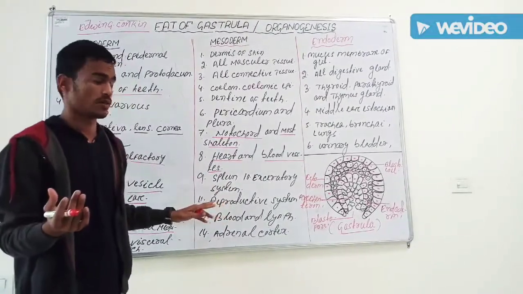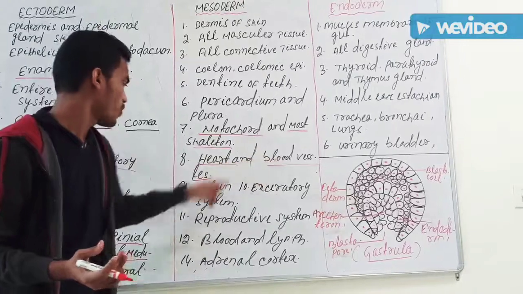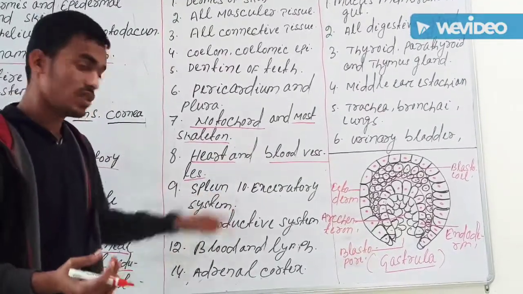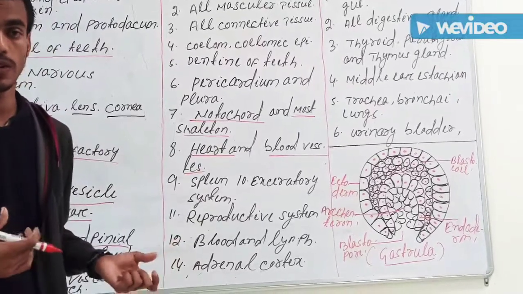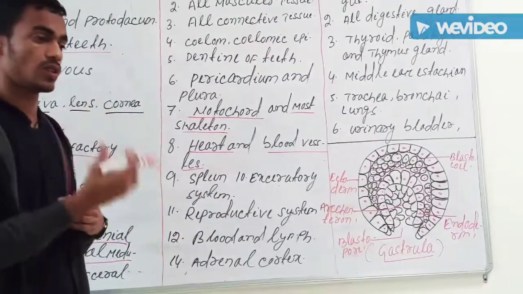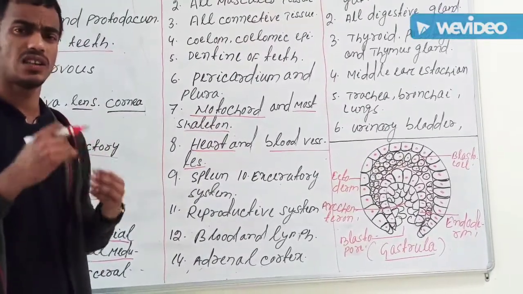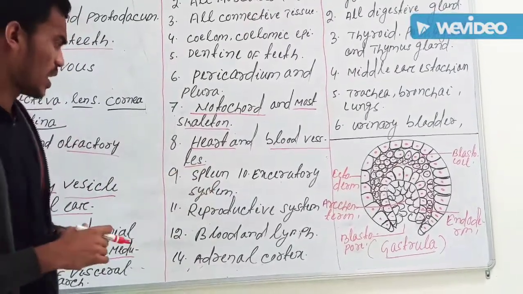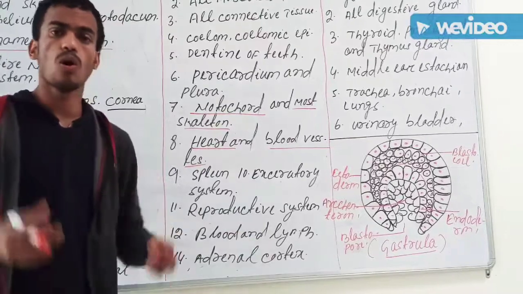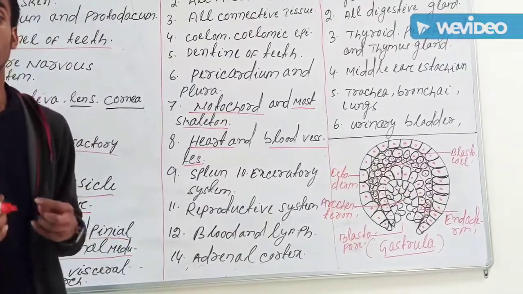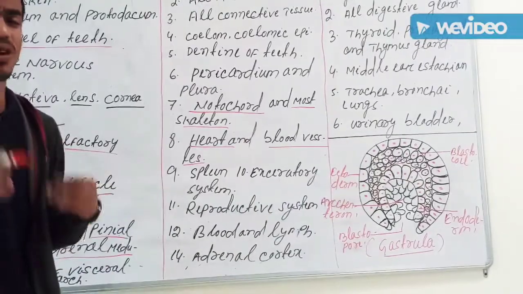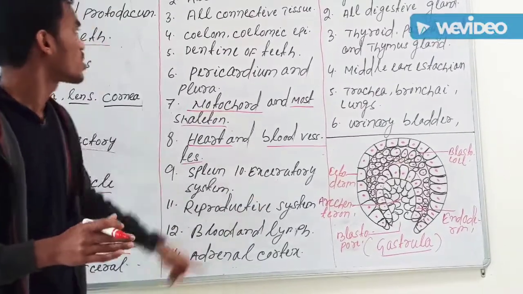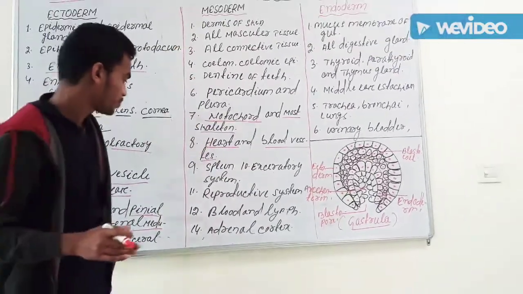I will tell you about them later. This is the heart and blood vessel; this comes from the mesoderm. Then spleen. You know our spleen: in babies, or the early development period, the spleen gives rise to red blood cells. Then the excretory system: kidney, nephridia and other things, urinary bladder, ureter. So the whole excretory system comes from mesoderm.